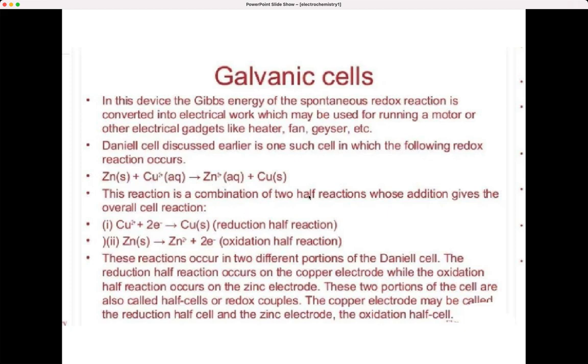So the reaction is a combination of two half reactions. What is a half reaction? The oxidation part and the reduction part, whose addition gives the overall reaction. So reduction and oxidation together will give the total overall reaction of the cell. The reactions happen in two different portions of the Daniell cell. Reduction half reaction occurs on the copper electrode and oxidation half reaction occurs at the zinc electrode. These portions are also known as half cells or redox couples. The copper electrode is called the reduction half cell and the zinc electrode is called the oxidation half cell. Very important points have been given here, just remember them well.